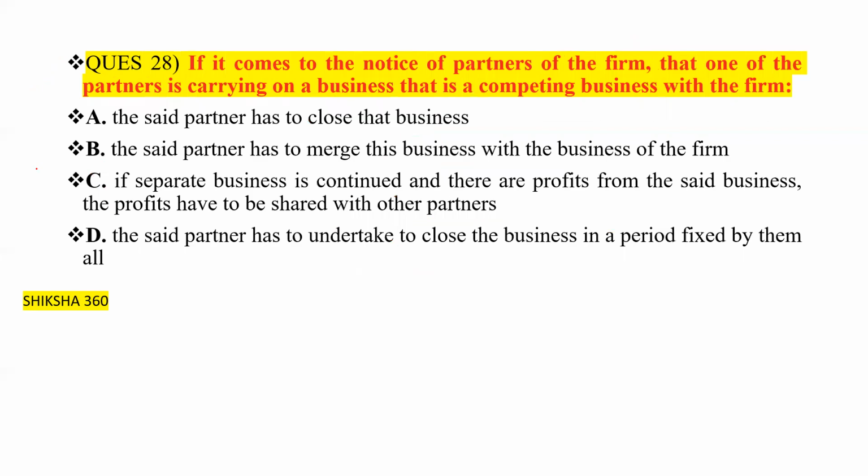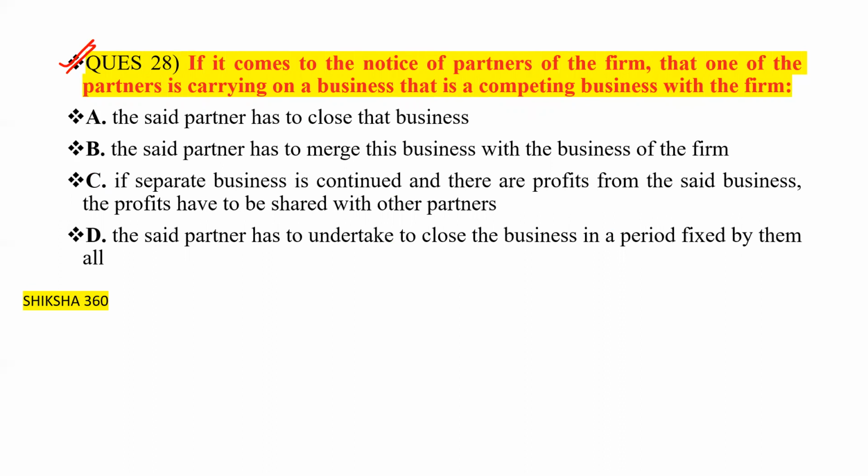Now move to the next question, question number 28. If it comes to the notice of the partners of the firm that one of the partners is carrying on a business that is a competing business with the firm, that is, a similar type of business that gives competition to the firm.